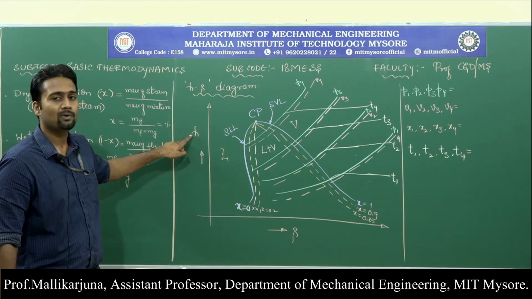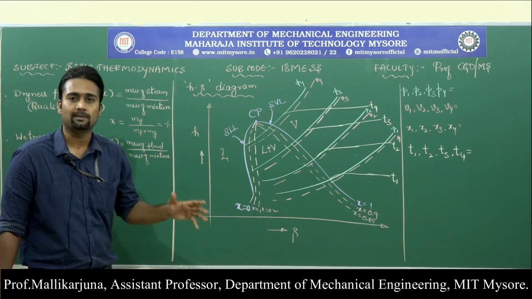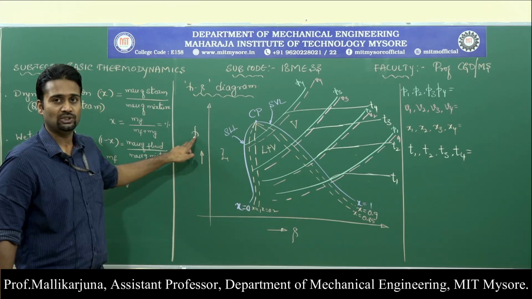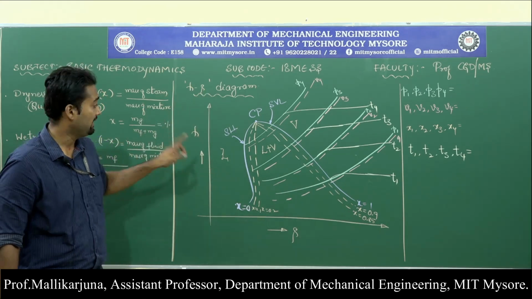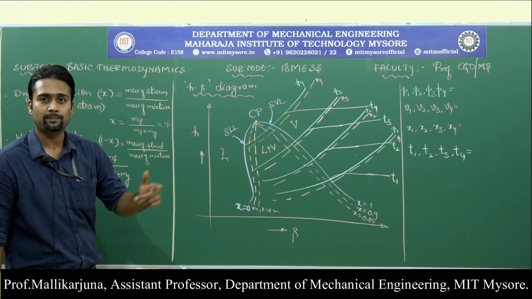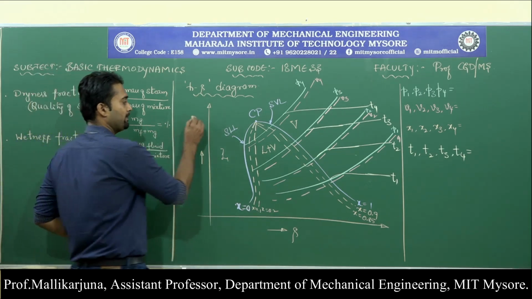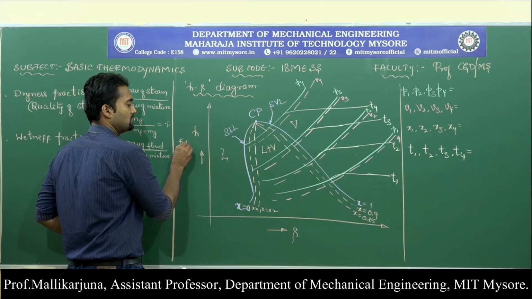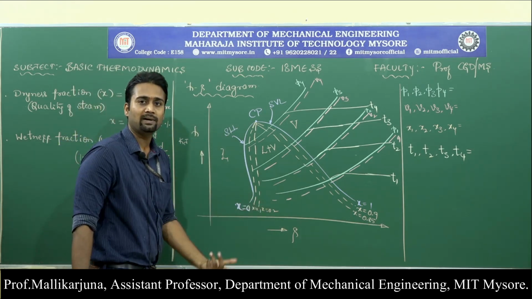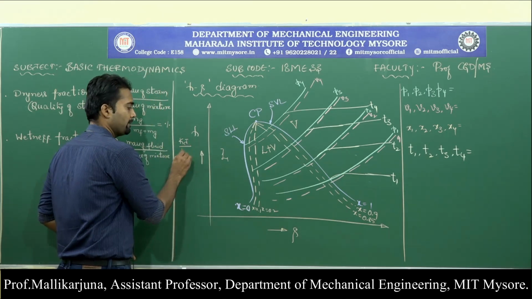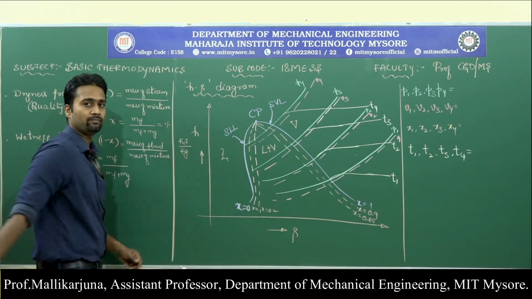In the sense, I am talking with respect to unit mass. Here H is enthalpy, S is entropy, and small h is specific enthalpy. What is the unit of enthalpy? H is in kilojoules, and this depends on mass. I have divided the enthalpy by the mass, in the sense per kg.